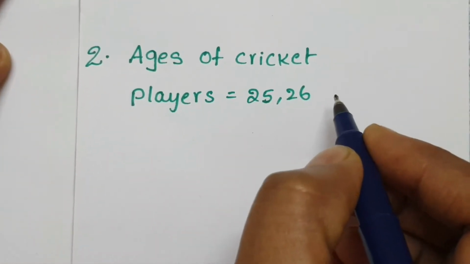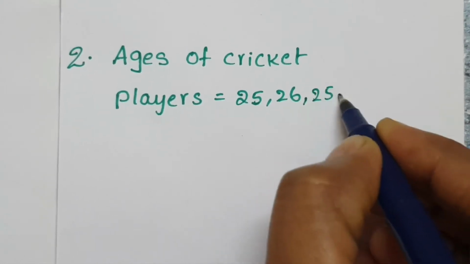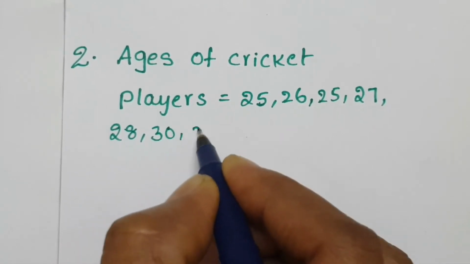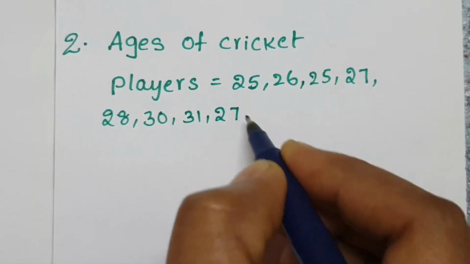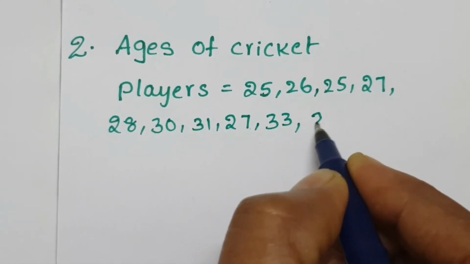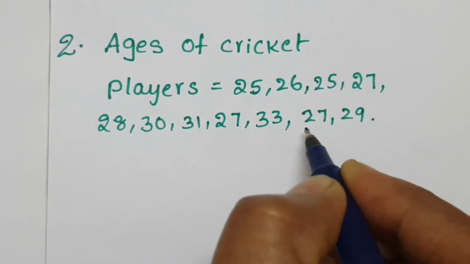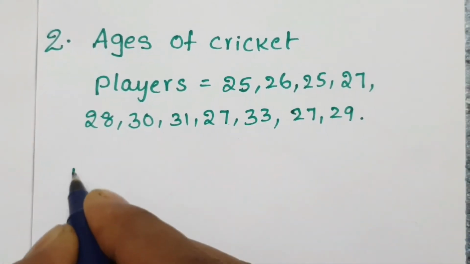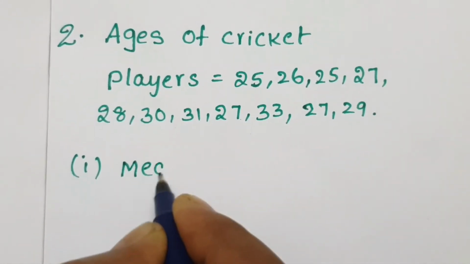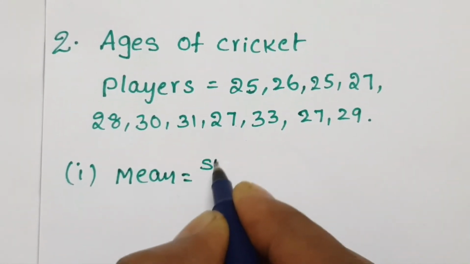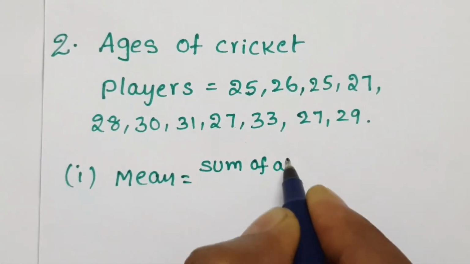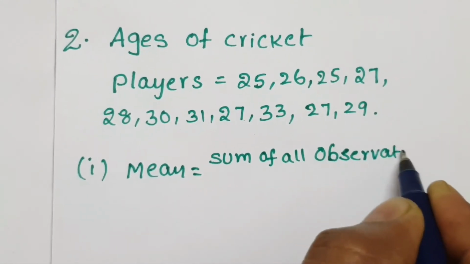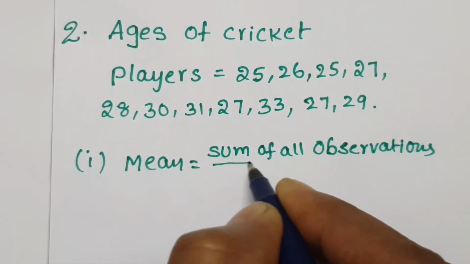Ages of cricket players: 25, 26 and 25, 27, 28, 30, 31, 27, 33, 27 and 29. They given ages of cricket players. For that, first question, find mean. We know that mean. What is mean formula? Sum of all observations by number of observations.